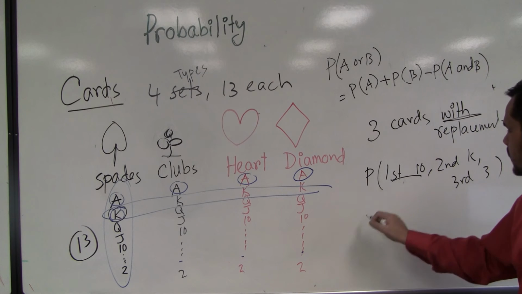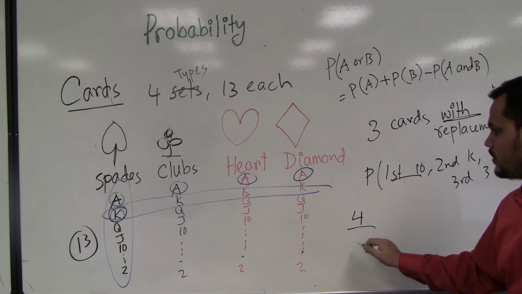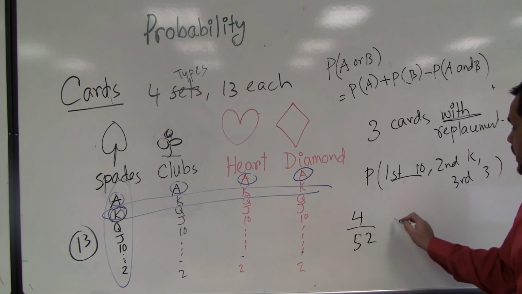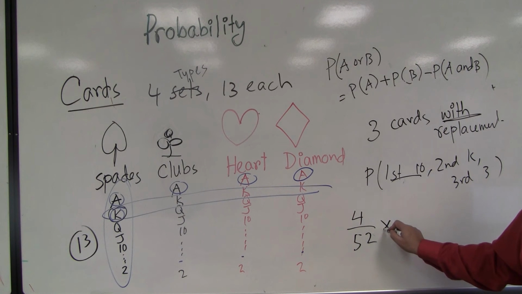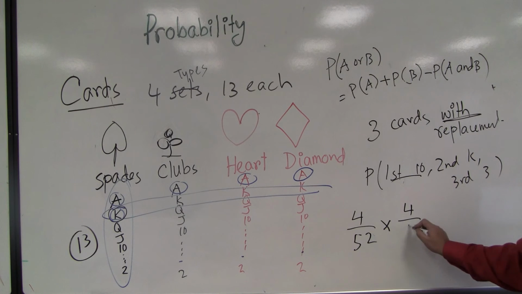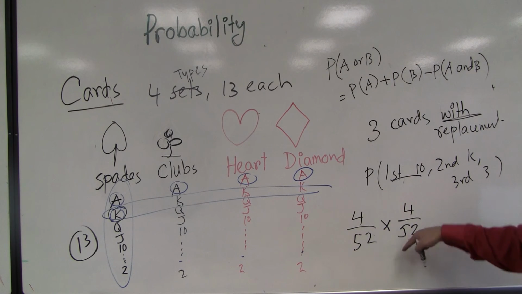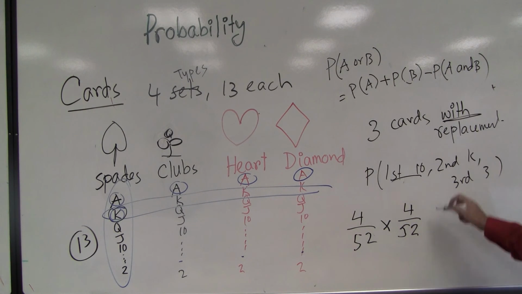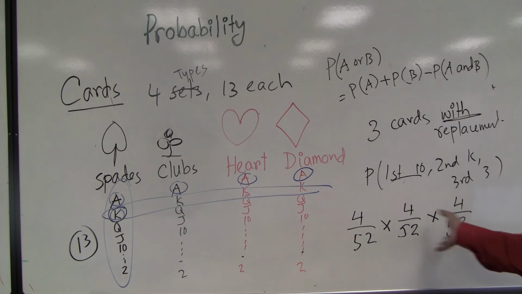So first time 10, how many 10? 4. Total 52. As it is "and", so multiply. Then second time K, how many? 4 out of 52, because it is with replacement. And that means multiply. Third time 3, that means again 4 over 52. Okay, then whatever you get, that is the answer.